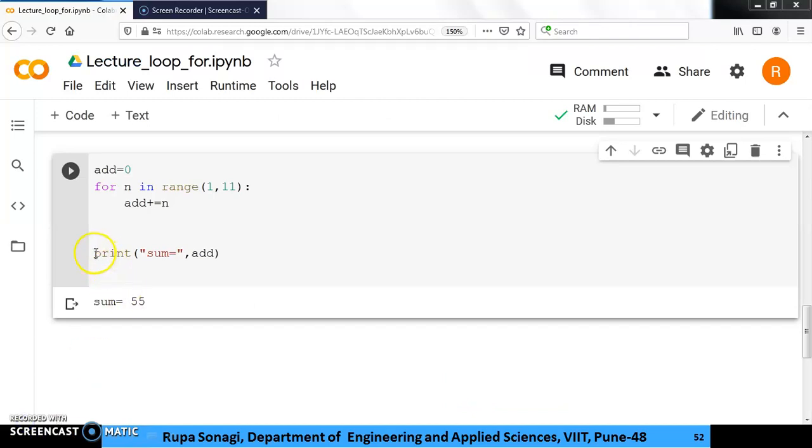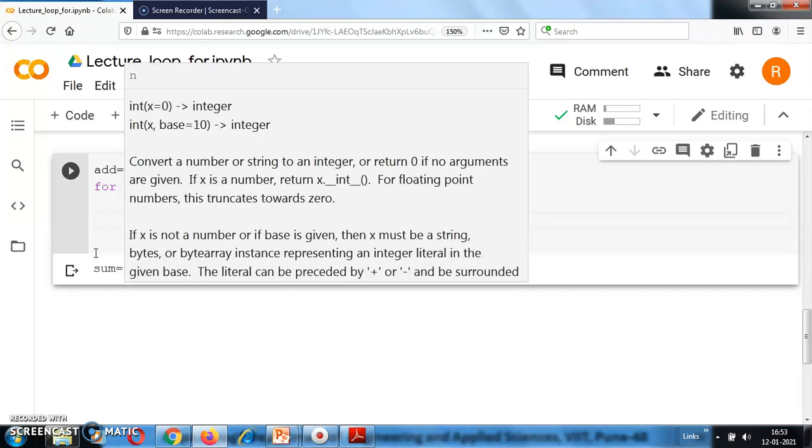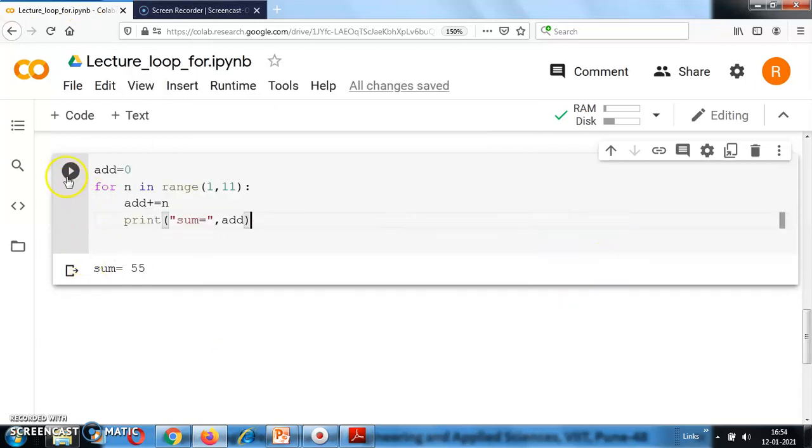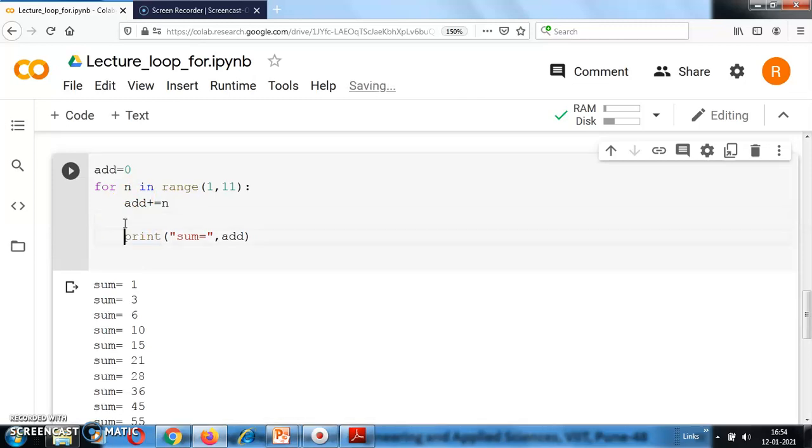Okay. Suppose I made some changes. Okay. And I executed the same thing. What will be the change? See, sum is equal to 1, sum is equal to 3, sum is equal to 6. So every time what happens? Sum gets printed, because right now the print has become the body of the for loop. So indentation decides whether the statement is a part of a loop or it is outside.